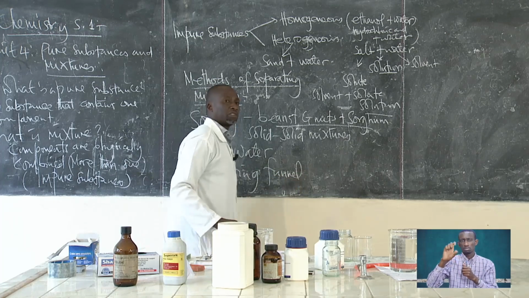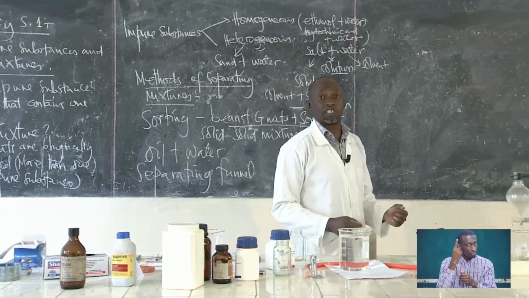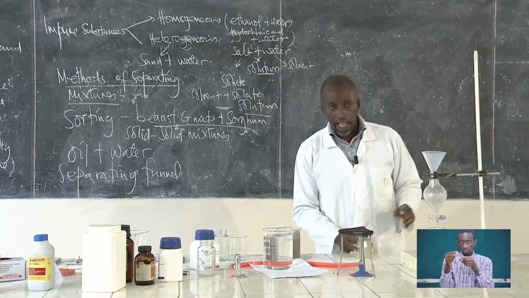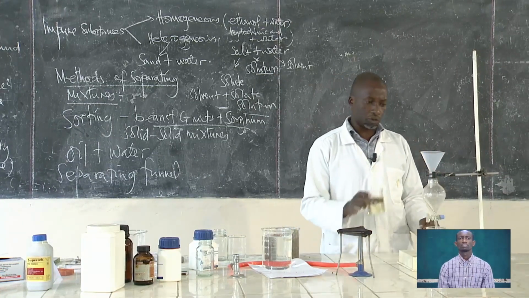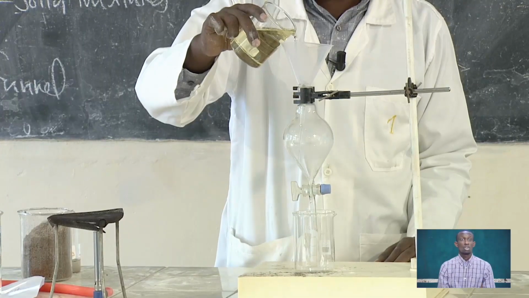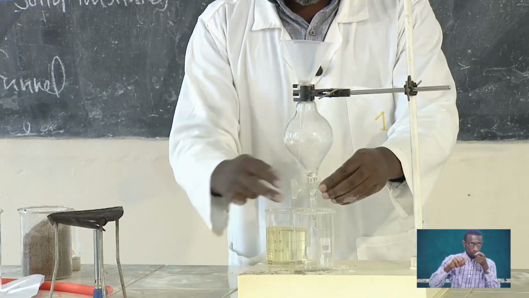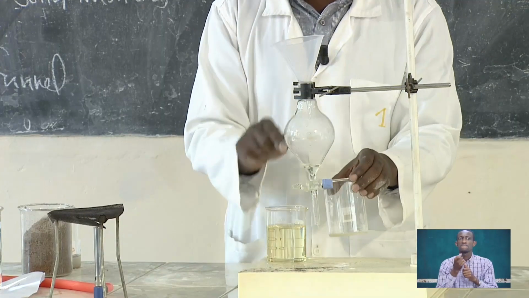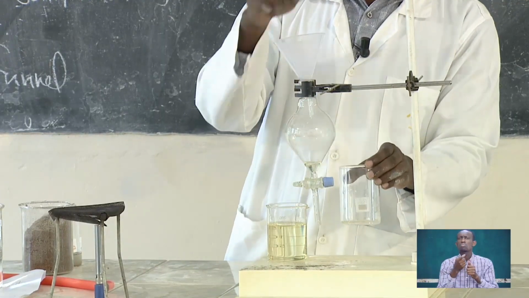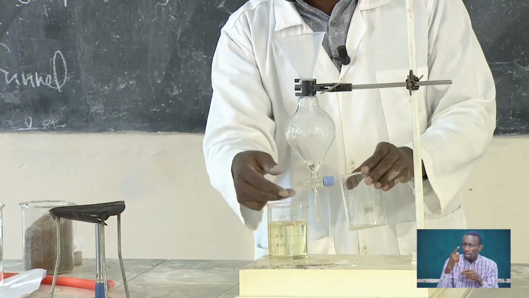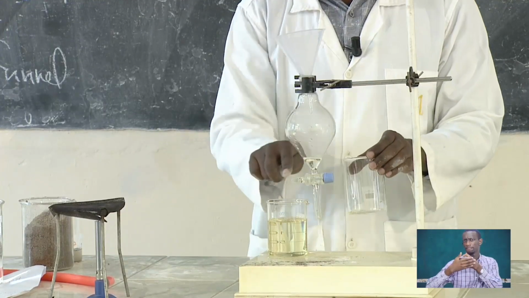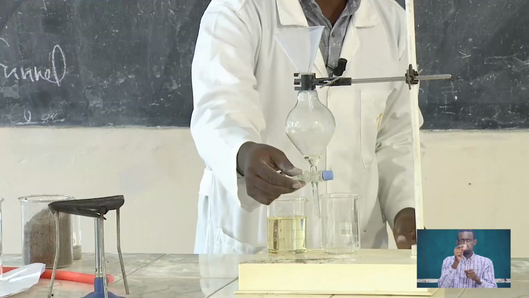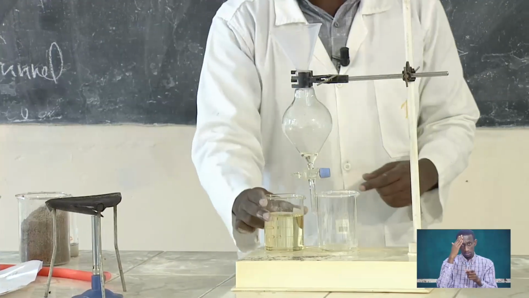When you hear the name separating, it gives sense. It is a separating funnel. So you have to add, accidentally we said the oil is added. Sorry, every time you are doing this, you have to make sure this tap is closed. And when it is closed, it is horizontal. So you have to make sure the tap is closed so that it doesn't pass through.